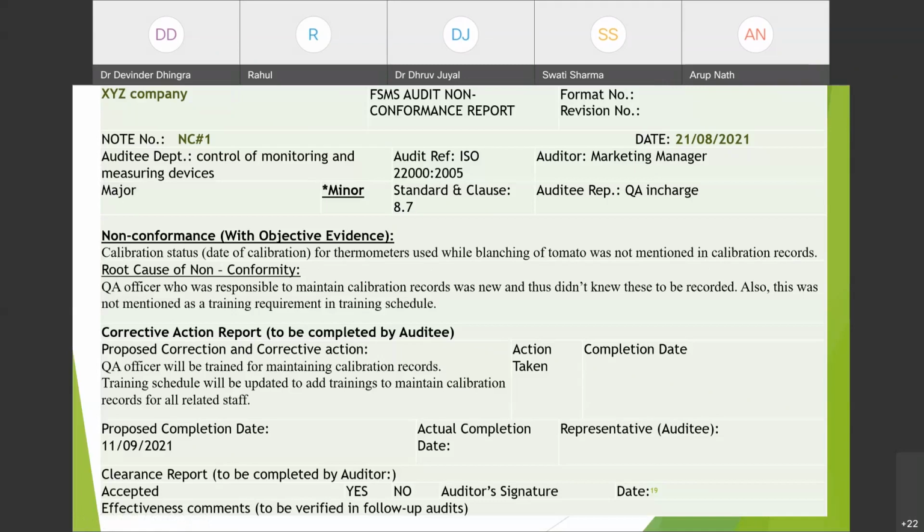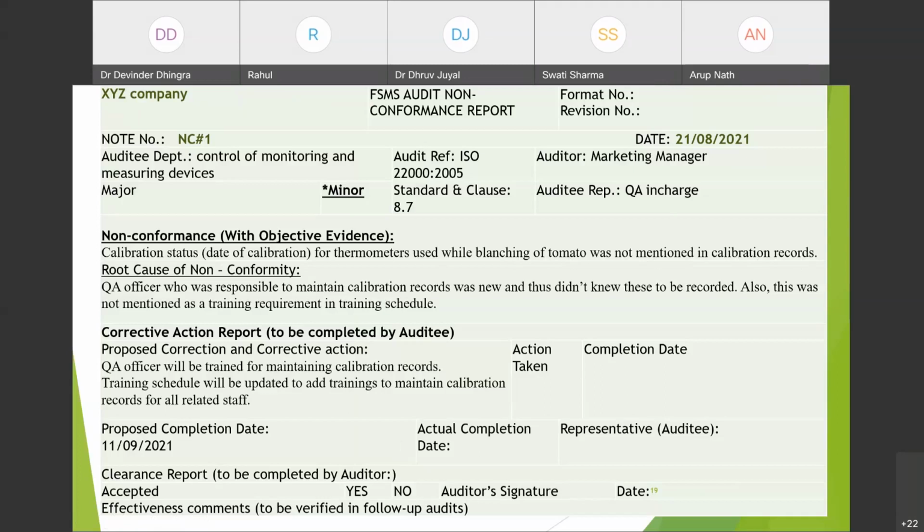How is it verifiable that the thermometers were calibrated if there was no record? You can go through this again. Calibration status for thermometer used while blanching of tomato was not mentioned in calibration records. So this sentence itself is saying that it was calibrated, but calibration status was not mentioned in records. It's not saying that calibration records were not there. It's not mentioned that calibration certificates were not there. It's mentioning only that the status was not mentioned in calibration records.